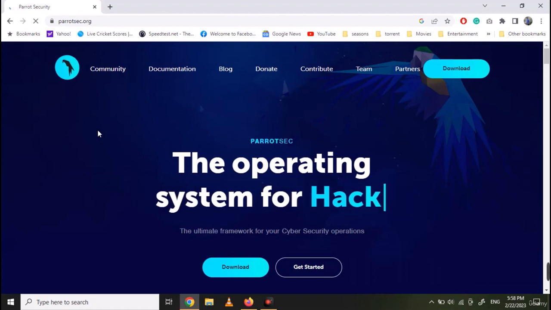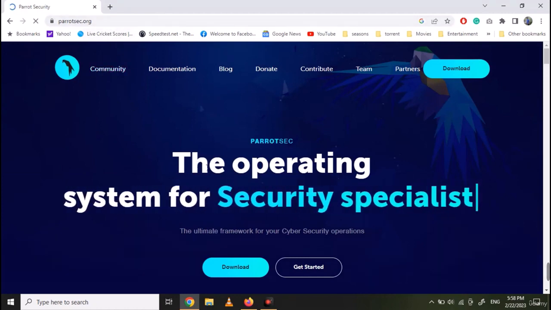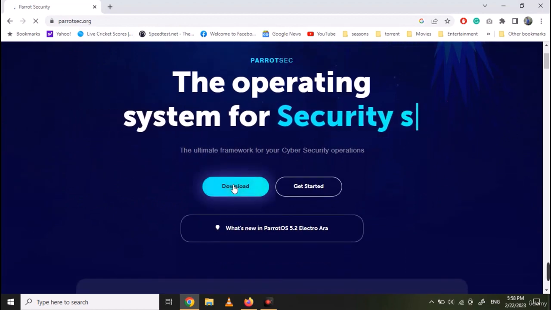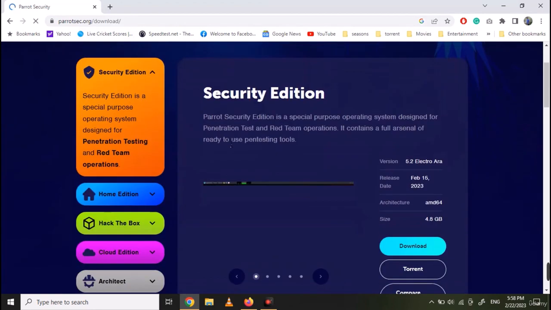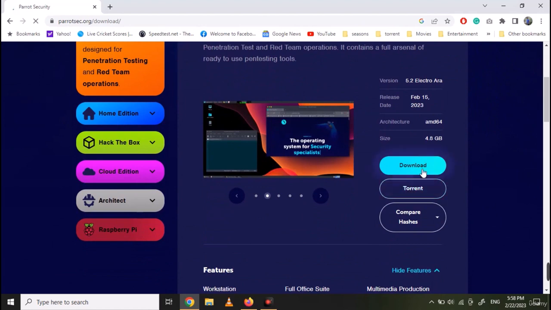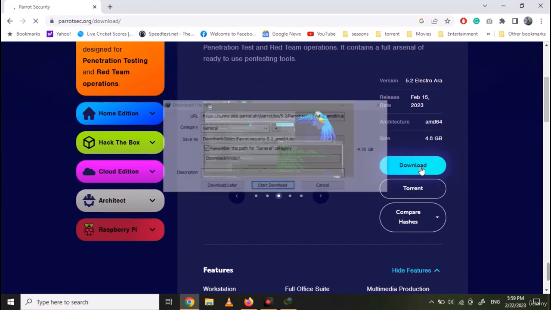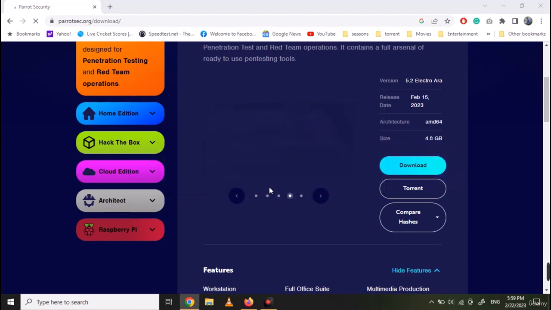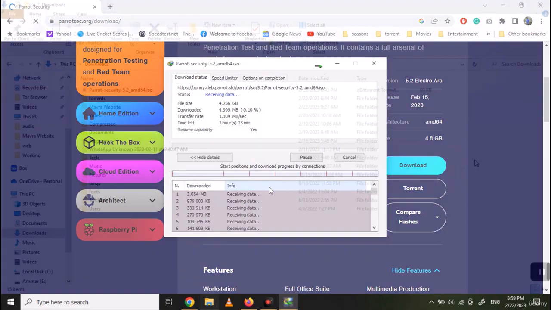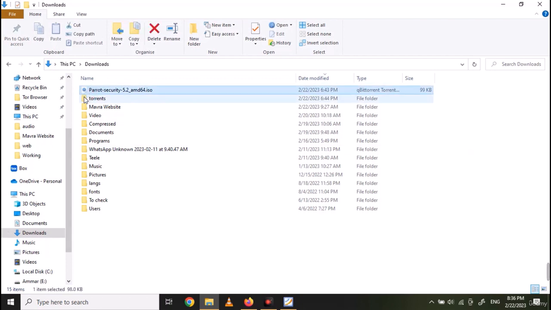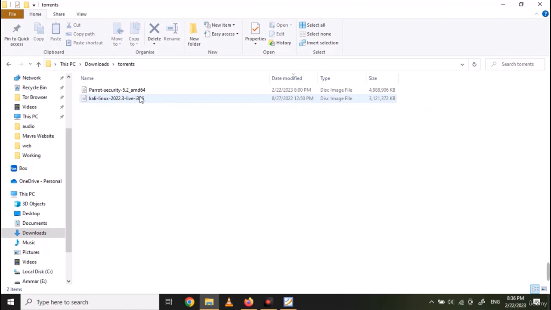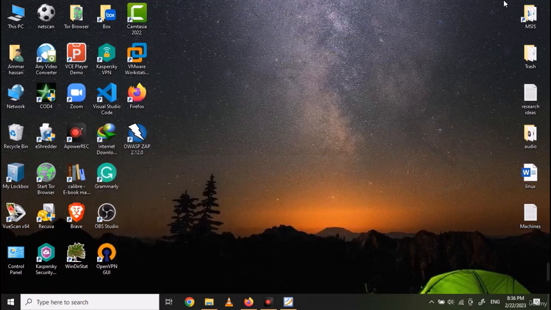Open the official website of Parrot Security. Move towards the download section. And click on download. And your ISO image will start downloading. Once you have downloaded the image, open VMware.